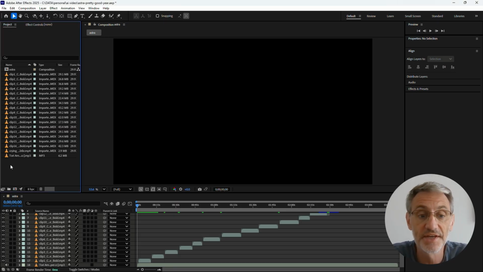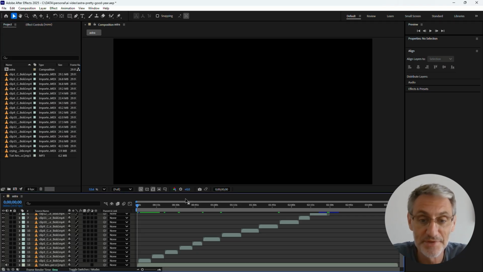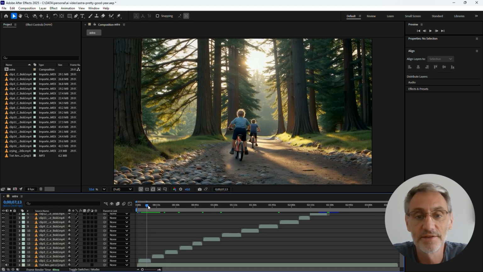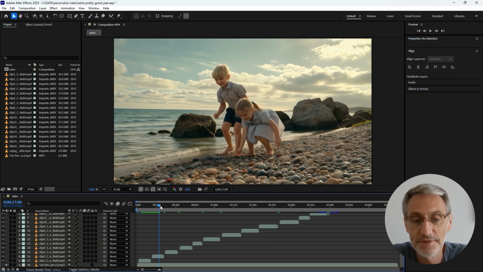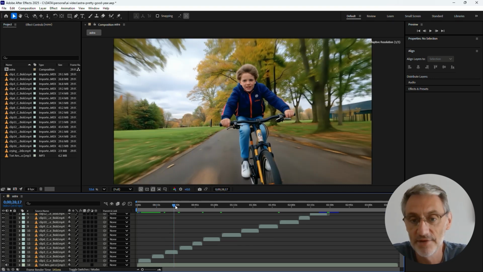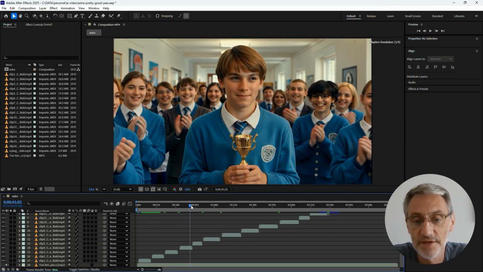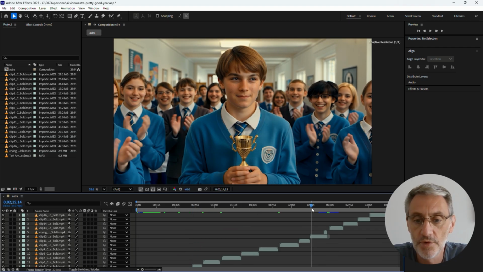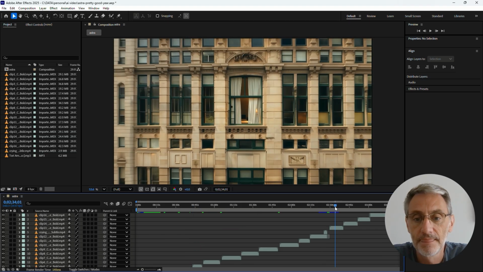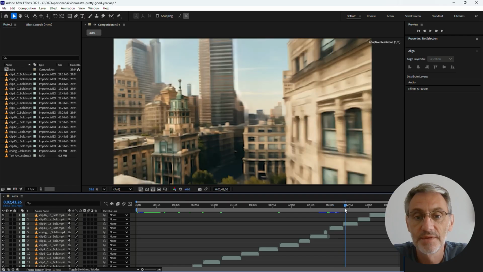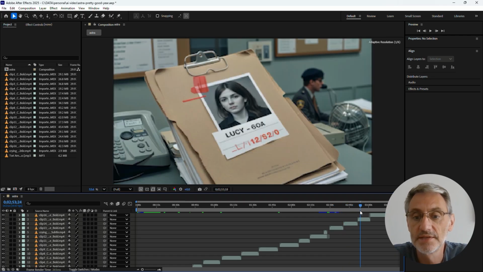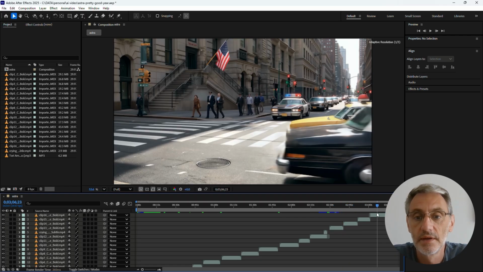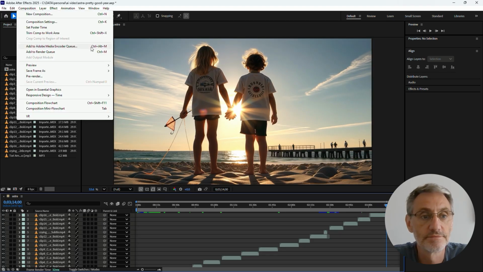Then eventually you get all your Astra upscales and you reposition them back in After Effects. So the kid's playing, and then on the bike, and then the next shot is more kids playing, and then his bike, and you just layer until you get right to the end. Scroll up right to the end. There's one extra bit there: the window scene, the death scene, the police, all the way through. And that's your final video. Render it out, job done.